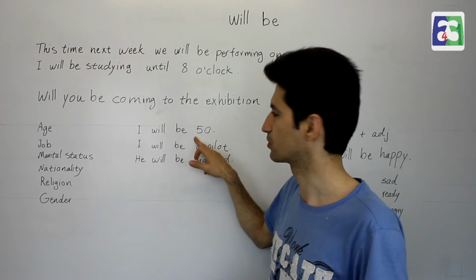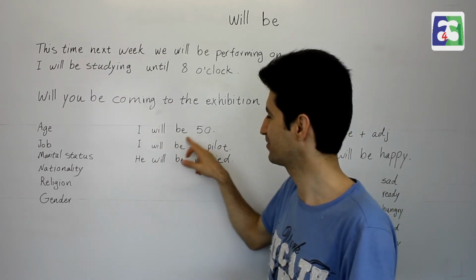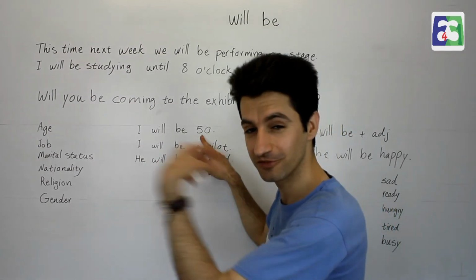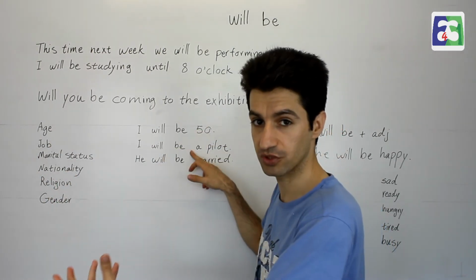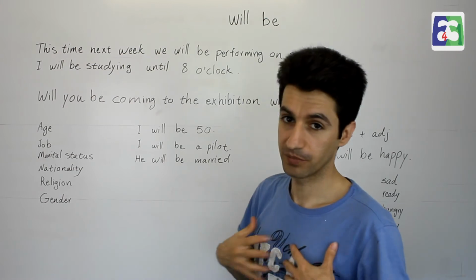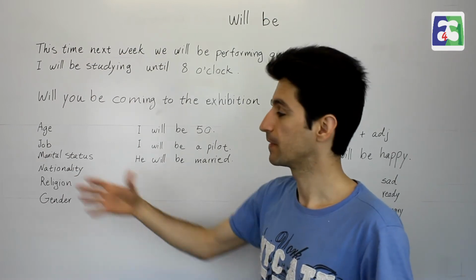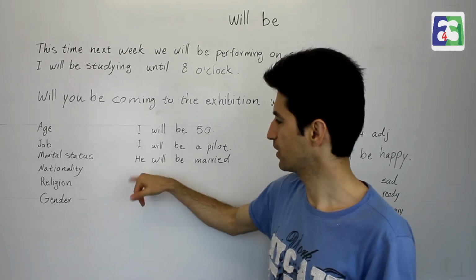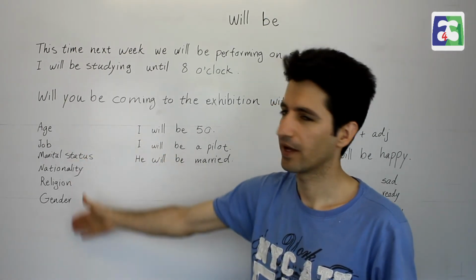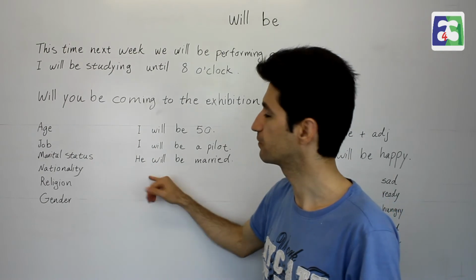I will be 50. I'm talking about future. Okay, I will be a pilot. I'm talking about my being, my job, my age, my gender, my religion, my marital status in future, or someone else's age or job or other things in future.